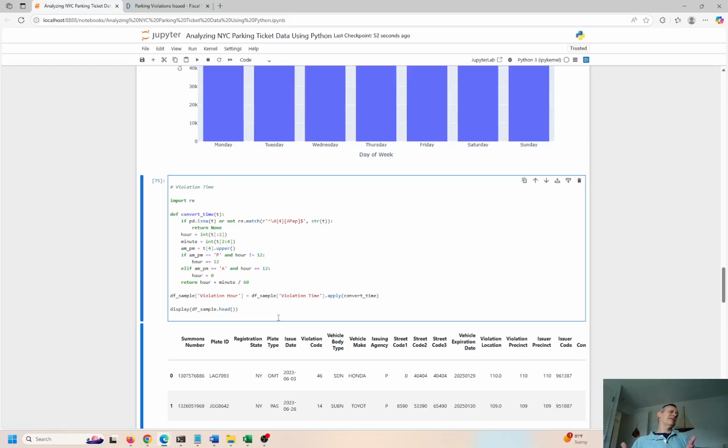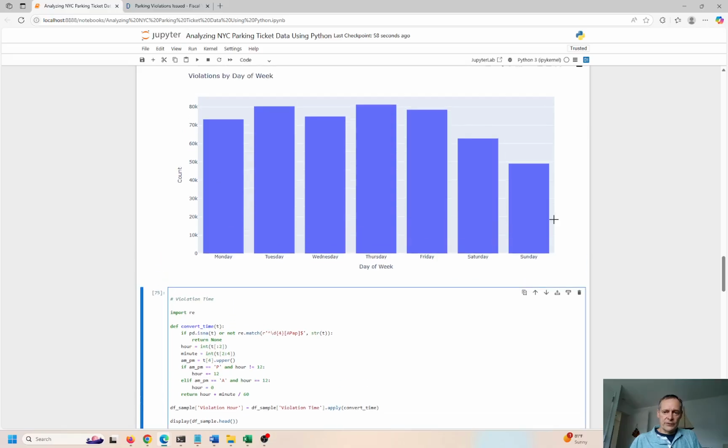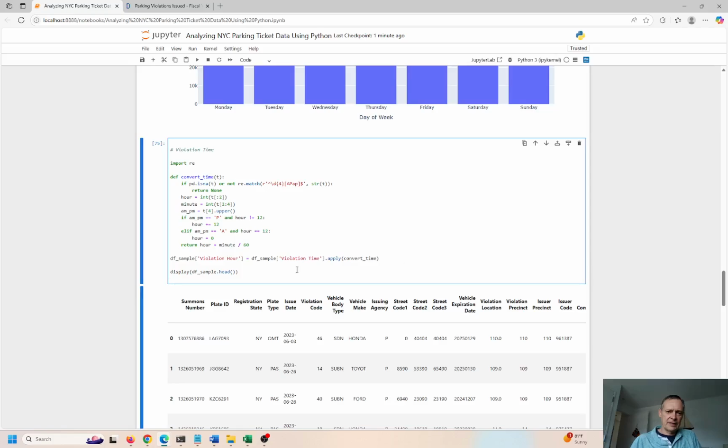And actually, on Sunday, in most neighborhoods, there's no ticketing. But apparently some neighborhoods do enforce parking tickets, and we get 49,000 out of, what was the original data set? 500,000. So this is 50. So 10% of the tickets actually occur on Sundays. That's interesting because in my neighborhood, there's very low ticketing, which sounds weird.